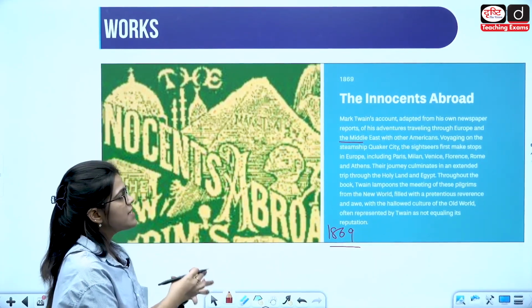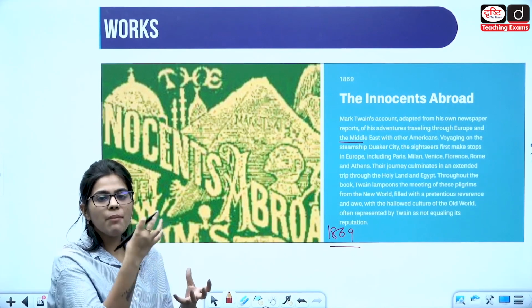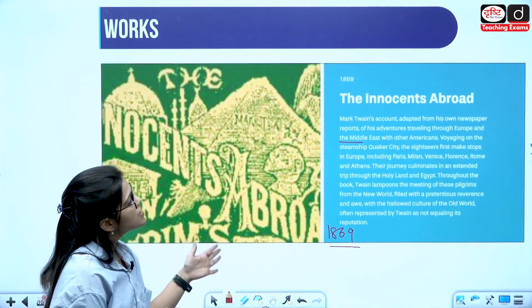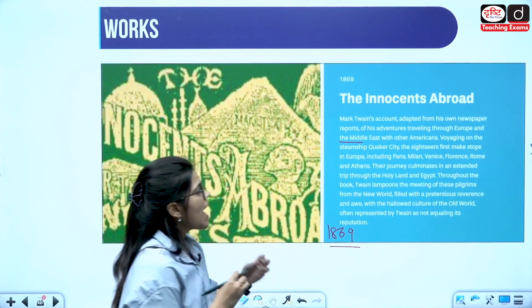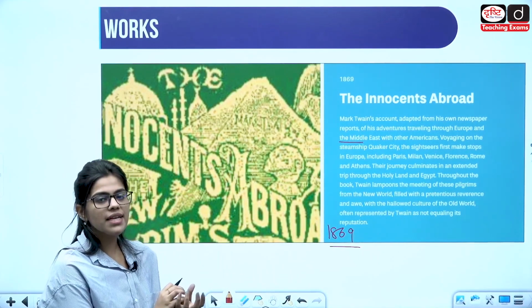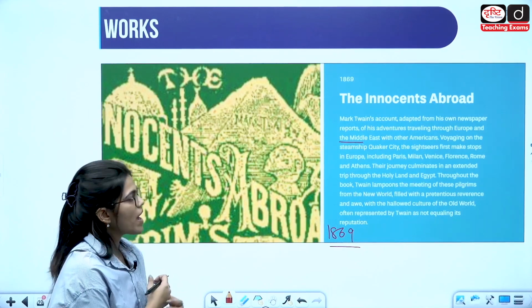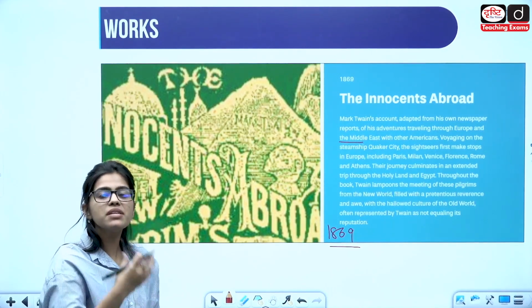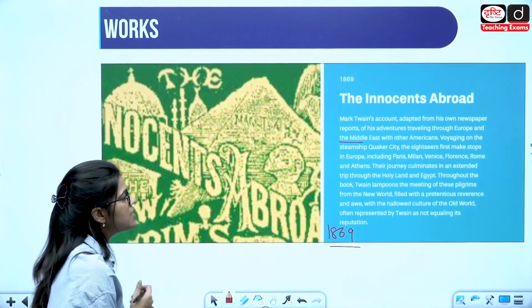So we see that this is nothing but an account of his multiple voyages from one place to another. So this is The Innocents Abroad. He has this steamship that he is taking, called the Quaker City, and he is moving on the Quaker City from one place to another, and he is going to write about multiple experiences in this work.